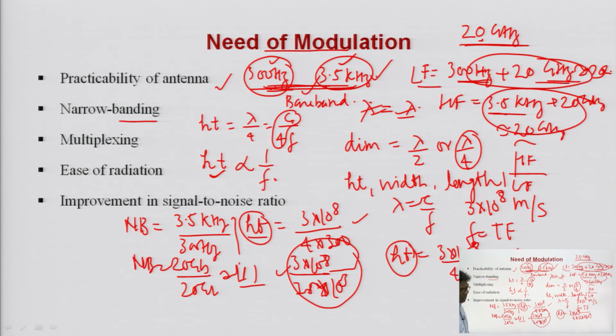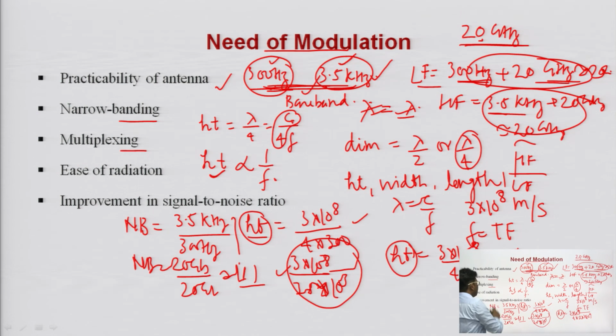So, it means for transmitting the lowest and highest frequency components without modulation, that is, if you are transmitting the baseband signal, you have to change the height of the antenna for different frequency components between 300 hertz and 3.5 kilohertz. But if you modulate it, the lowest and highest frequency components are almost the same, so the ratio is 1:1. You need not change the height of the antenna for different frequency components.